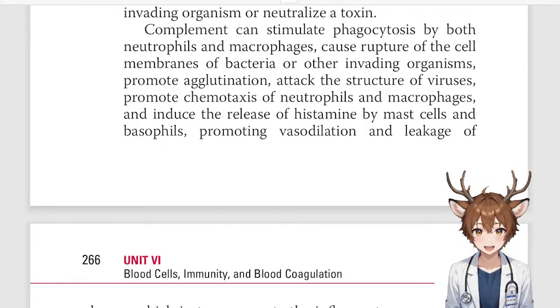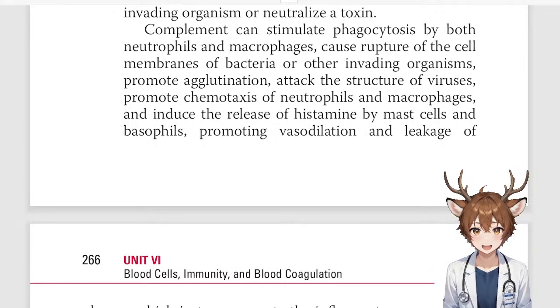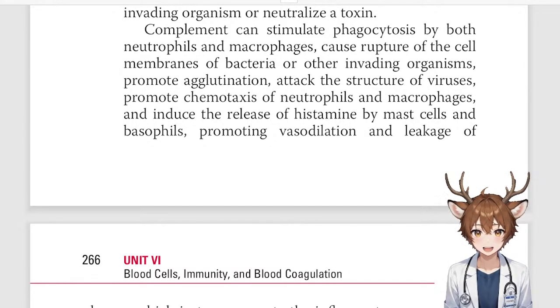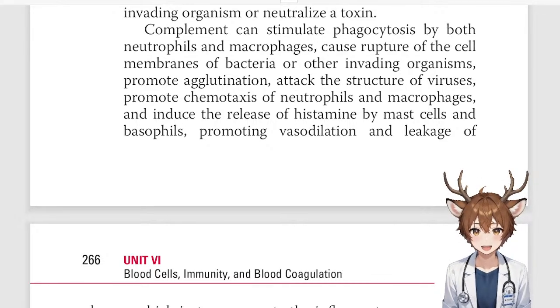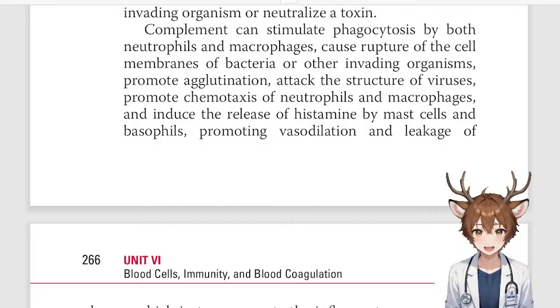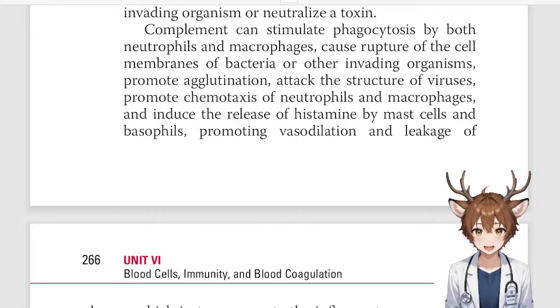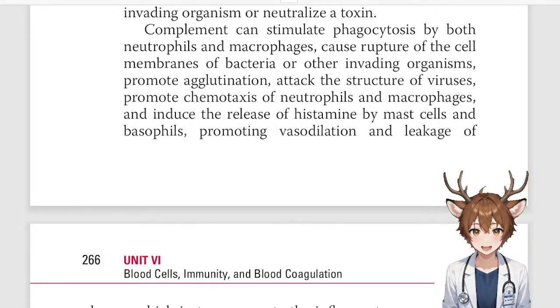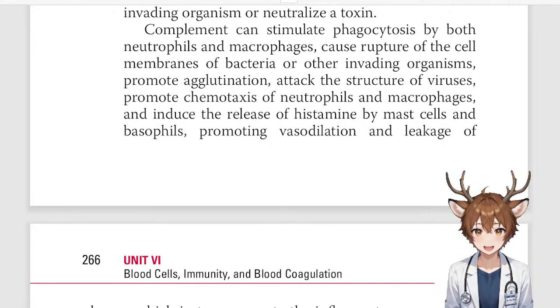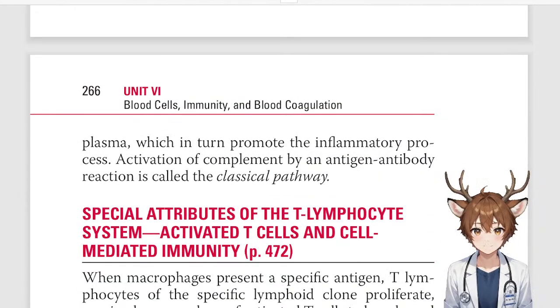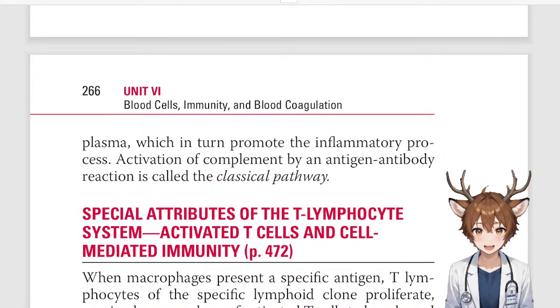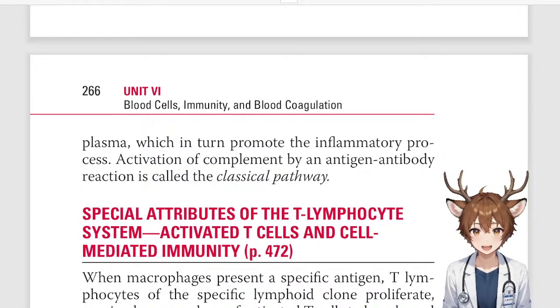Complement can stimulate phagocytosis by both neutrophils and macrophages, cause rupture of the cell membranes of bacteria or other invading organisms, promote agglutination, attack the structure of viruses, promote chemotaxis of neutrophils and macrophages, and induce the release of histamine by mast cells and basophils, promoting vasodilation and leakage of plasma, which in turn promote the inflammatory process. Activation of complement by an antigen-antibody reaction is called the classical pathway.